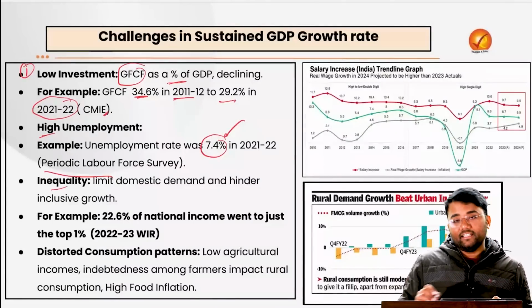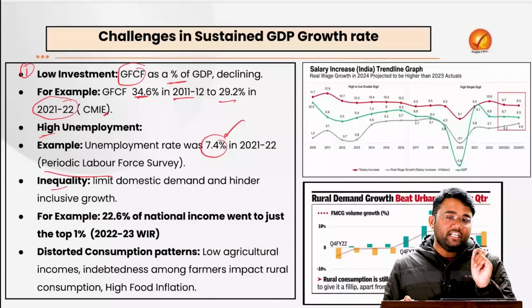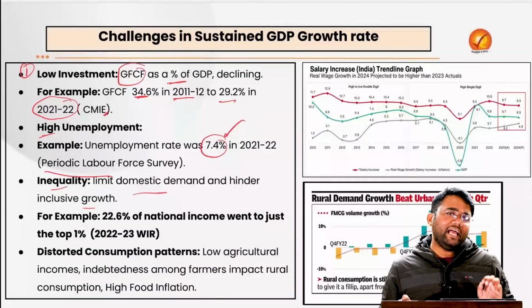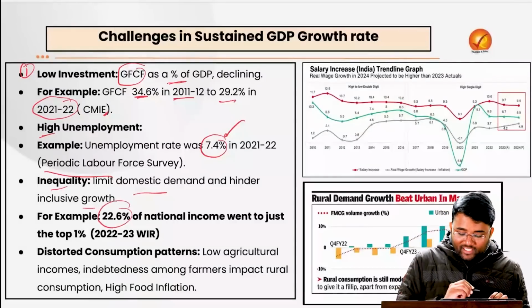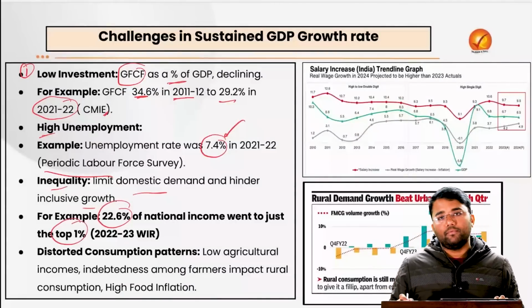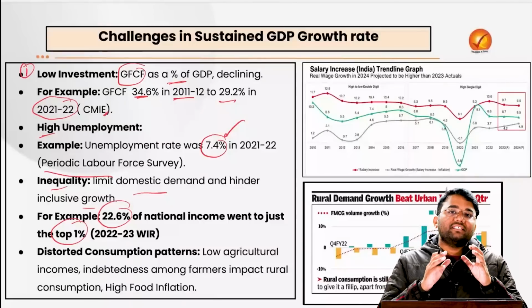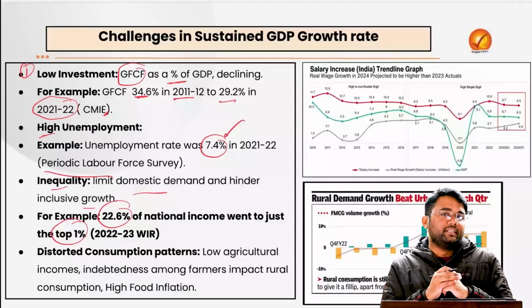Then the inequality that is there, because when we have a high inequality, it will limit the domestic demand and hinder inclusive growth. For example, as per the data from the World Inequality Report, 22.6% of national income went to just the top 1% of people in the year 22-23. When we have such a high rate of inequality in India, what will be the case?